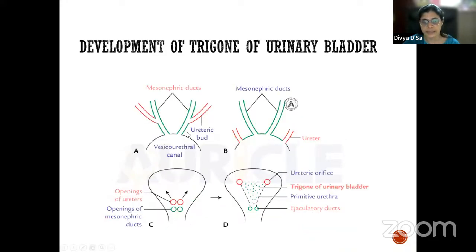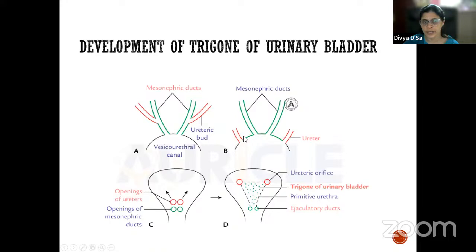As it gets absorbed, what happens? The absorbed parts of the mesonephric ducts go into the vesico-urethral canal. Slowly, up to this distal portion, it is getting absorbed.